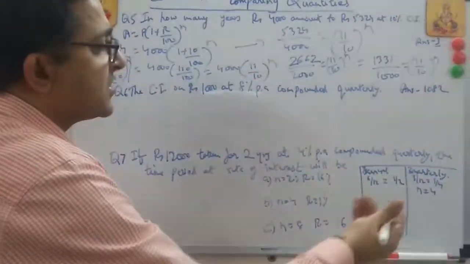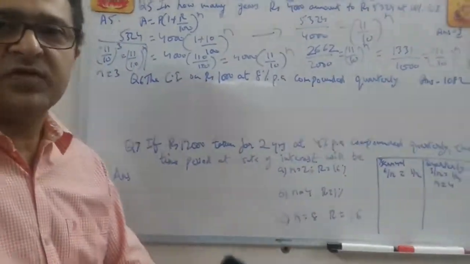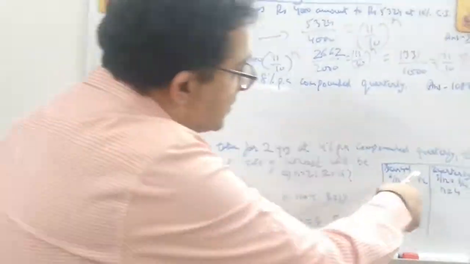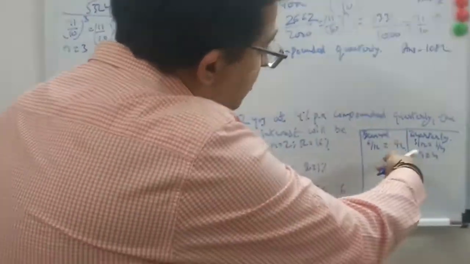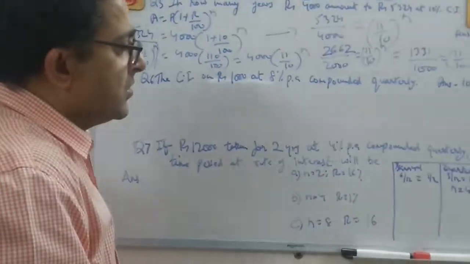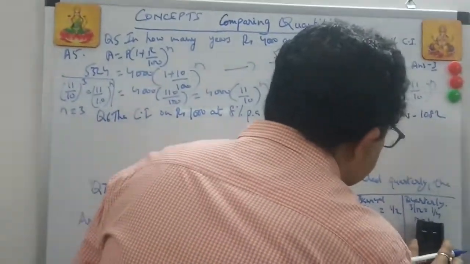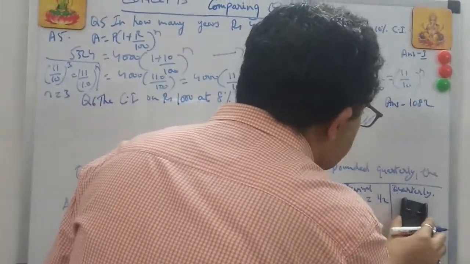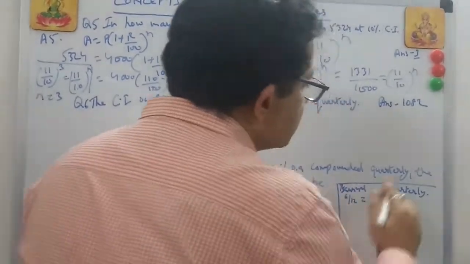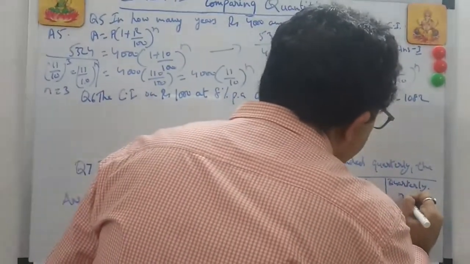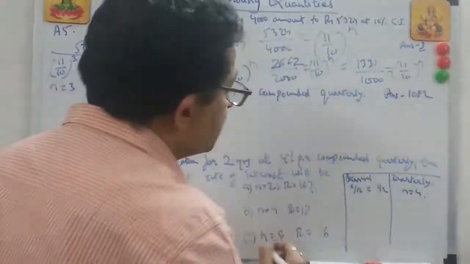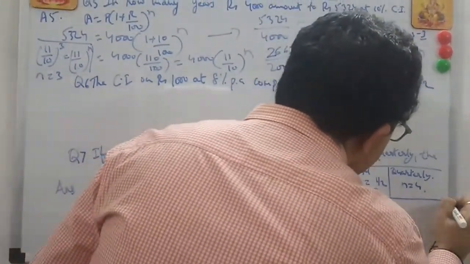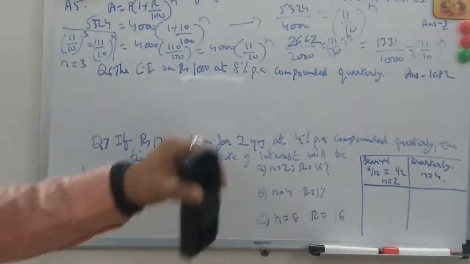Quarterly means once in every 3 months. So 4 times they will give you, because 12 months divided by 3 gives 1 by 4. In every 3 months it is giving you, so it will give you 4 times. n becomes 4 here, and here n becomes 2. Here goes the logic. Now let's do this question.